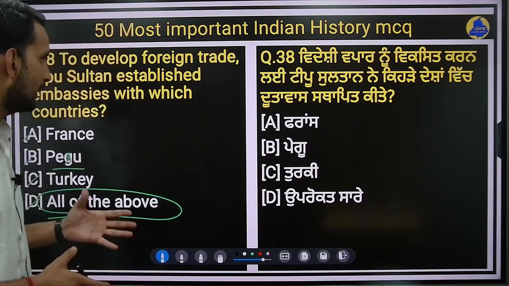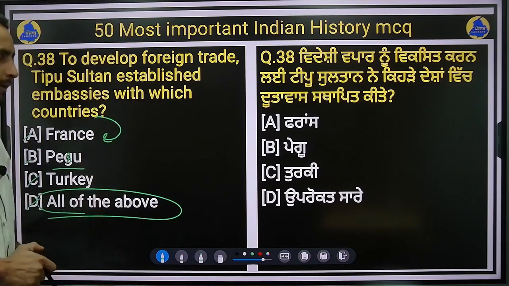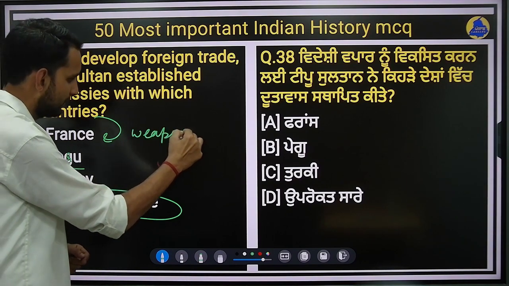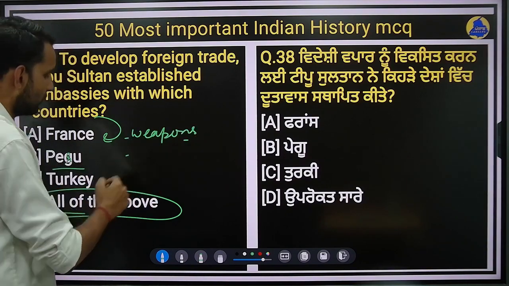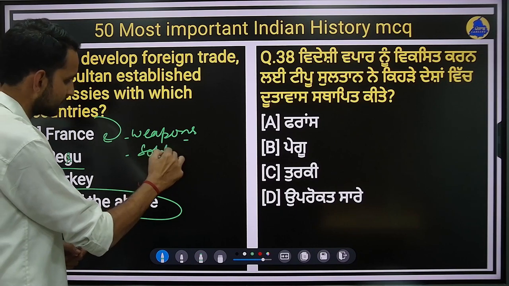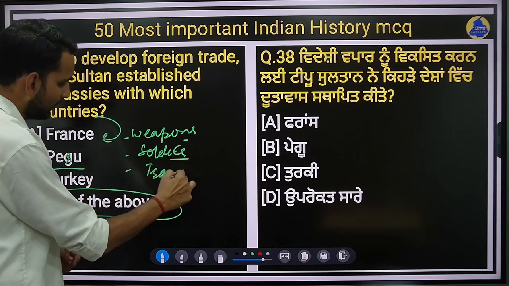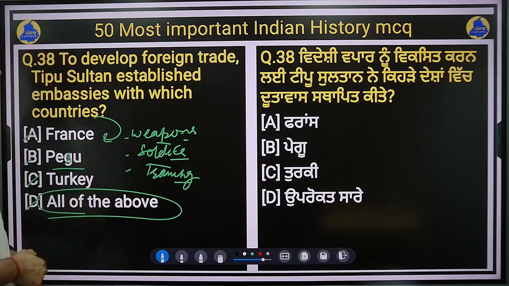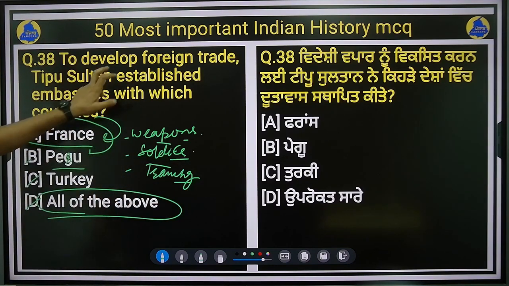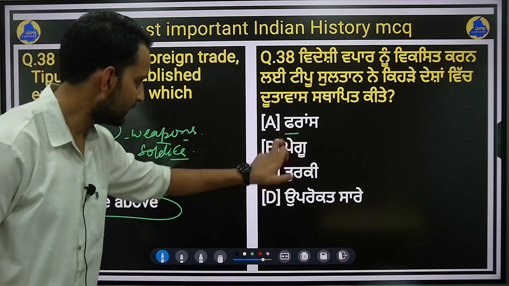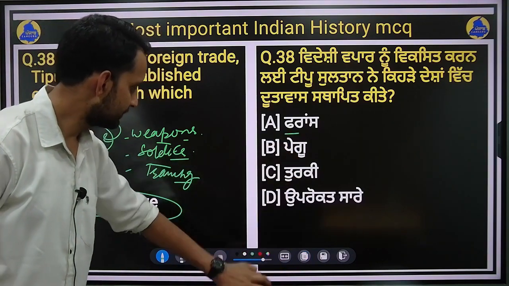You know he had some good relationship with the French people, right. He incorporated French weapons in his artillery, and he also recruited French soldiers, right. He sent soldiers to France for training, and in the end, France is the right answer. He established embassies with the French in order to increase his foreign trade. So option A, that is France, will be the right answer.